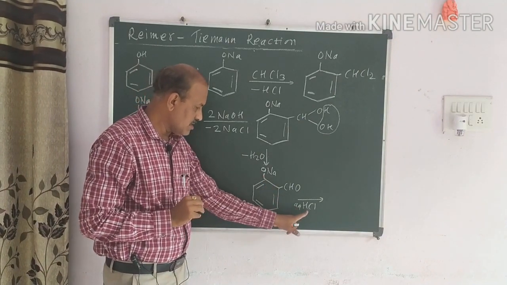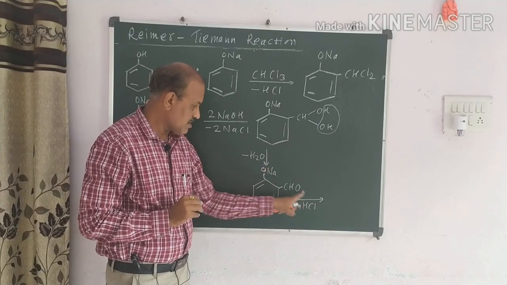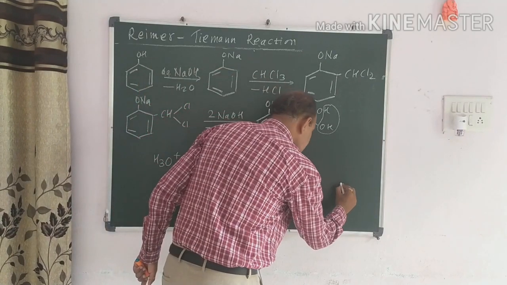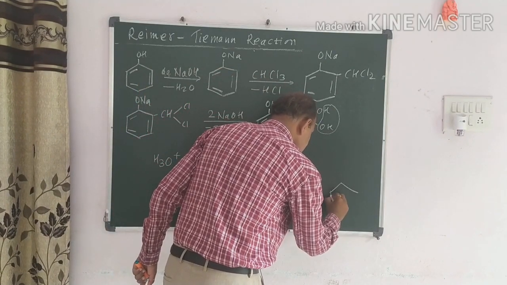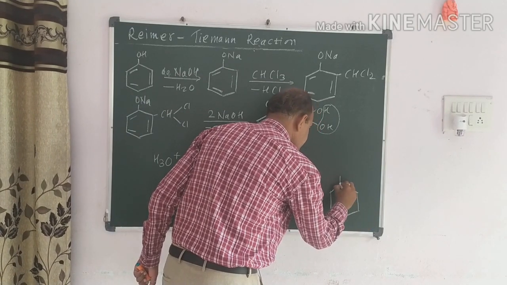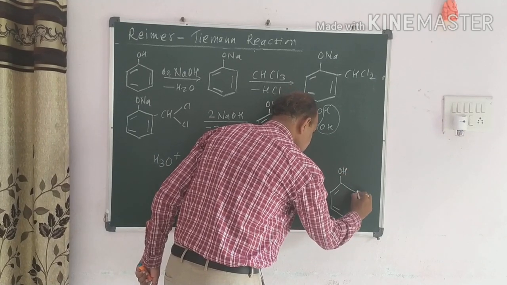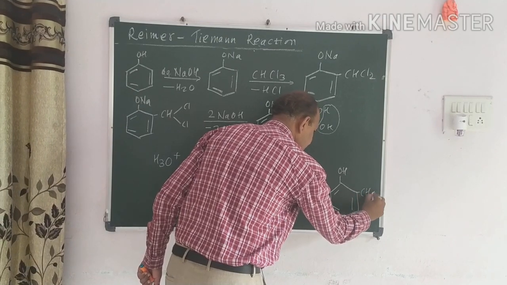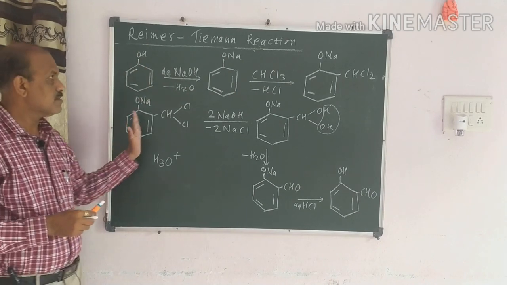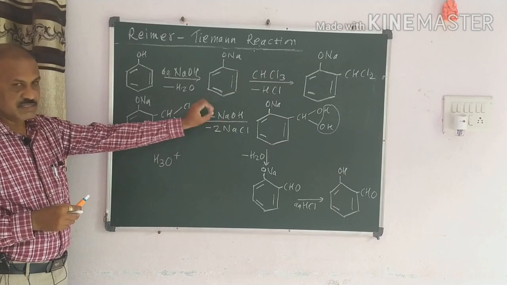When it is on acid hydrolysis, what happens here? This Cl and this Na get combined. There is a formation of NaCl, and this H is attached here. So the final product we get is salicylaldehyde. So in this way we have discussed this Riemann-Tiemann reaction. If you proceed by this process, you can easily understand this reaction.